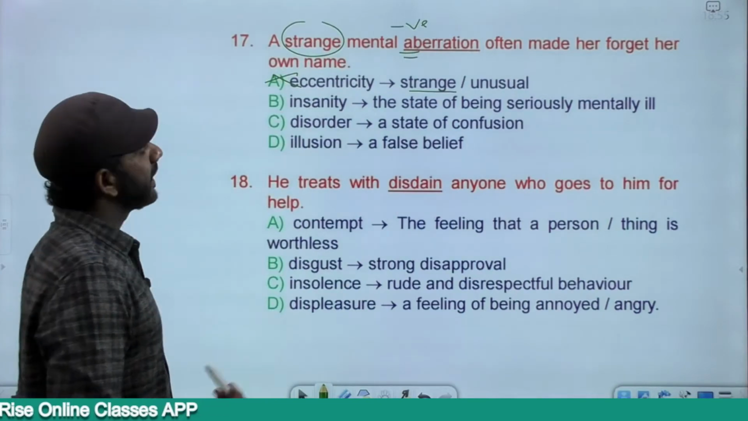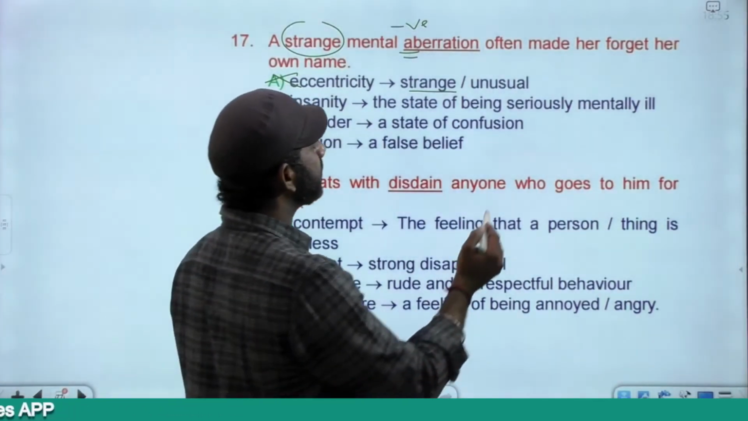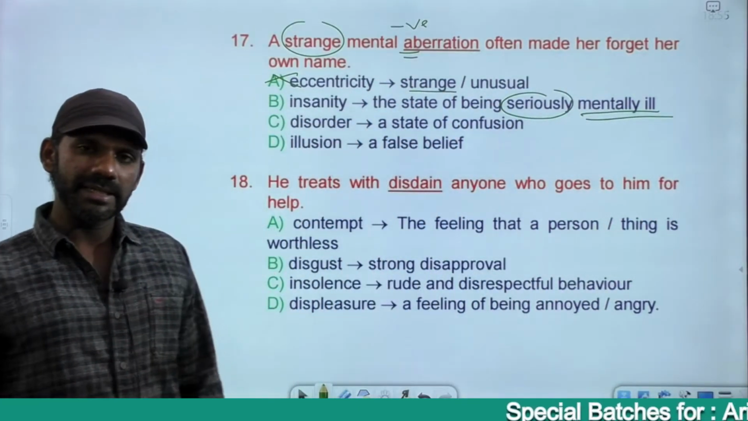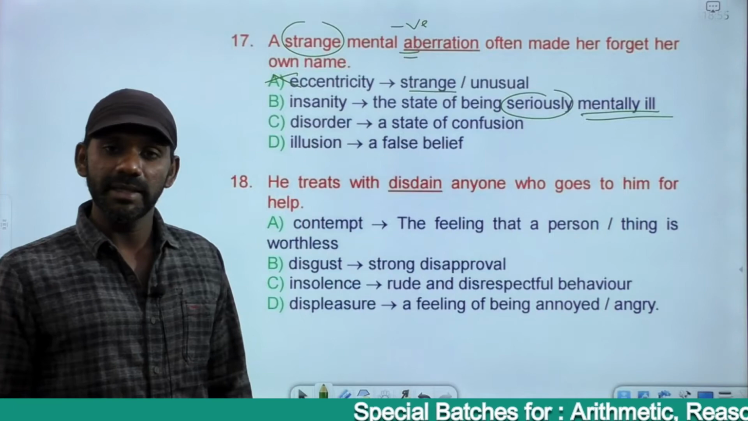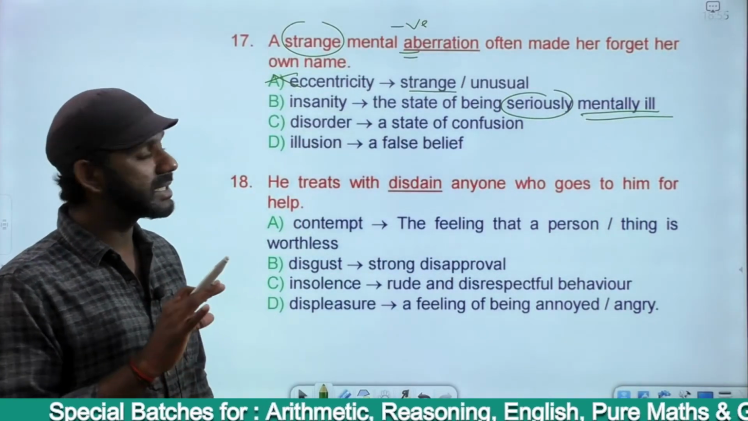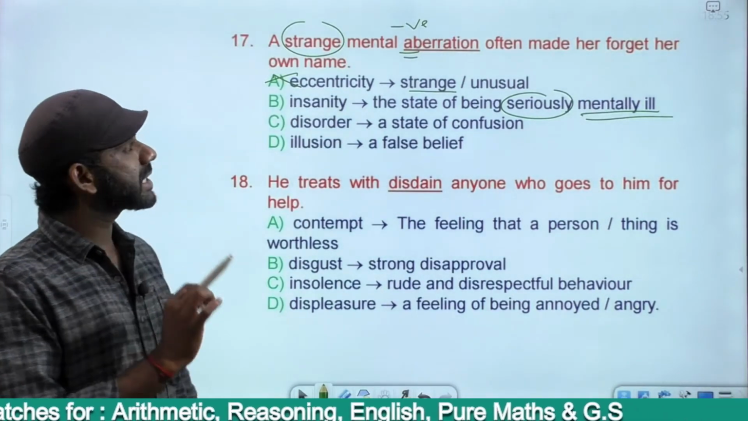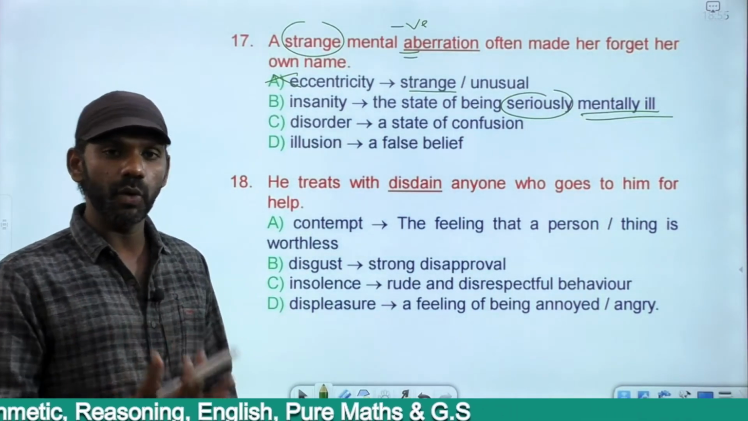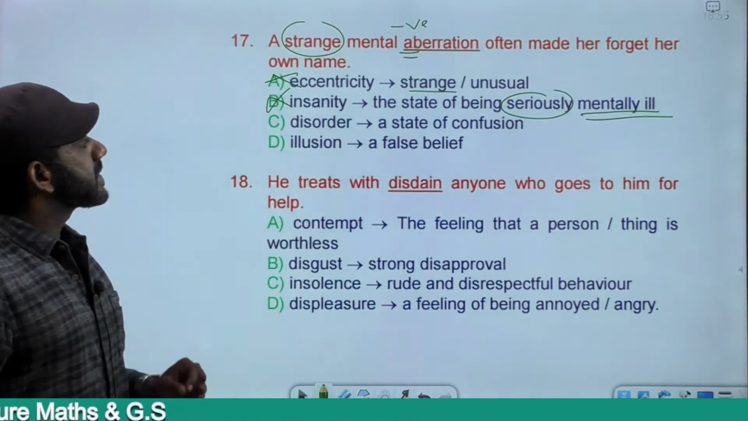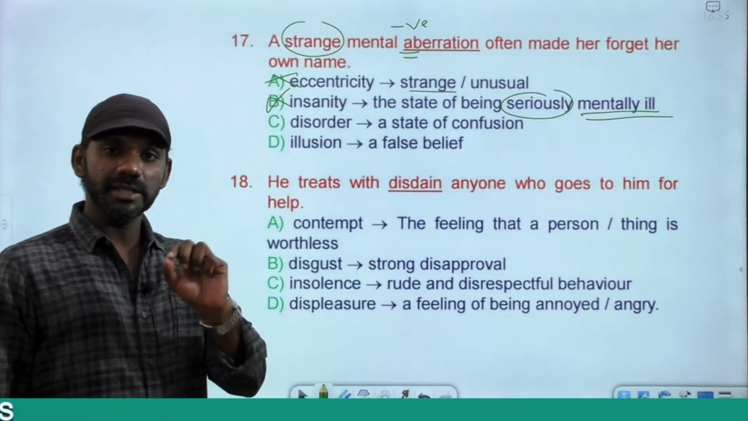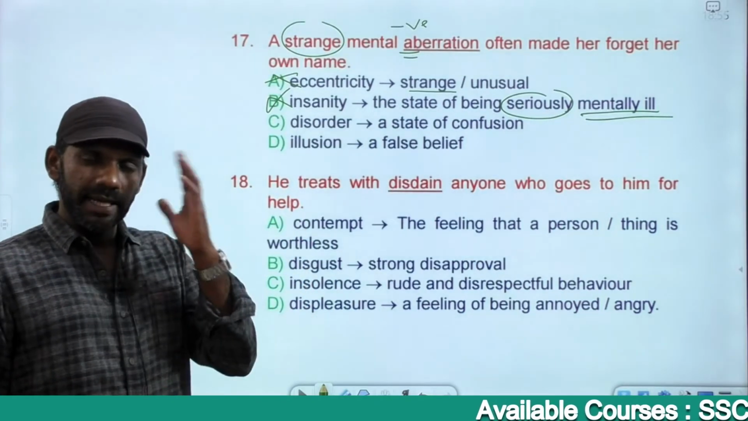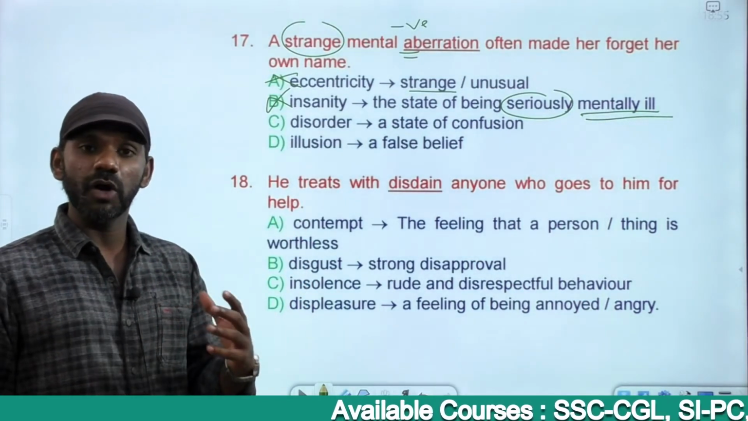Option A is gone. Insanity is a state of being seriously mentally ill, abnormal. Sanity means being normal, the state of being normal. Insanity is a state of being abnormal. We are not talking about a serious mental disorder. We are talking about a strange mental one that makes her forget her own name. She is not abnormal, so B is gone. A strange mental disorder. Yes, a strange mental disorder. It's always mental disorder. Disorder means a state of confusion. As she has a strange mental disorder, she often forgets her own name.